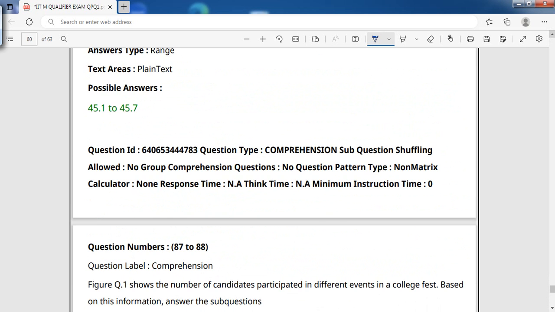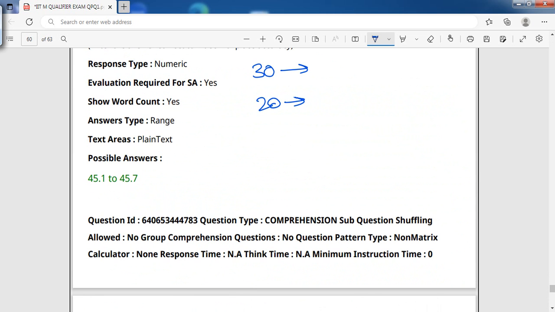For 30 it is 25, for 20 it is 16. So what is the sample size in total? N is N1 plus N2, that is 30 plus 20, which is 50.